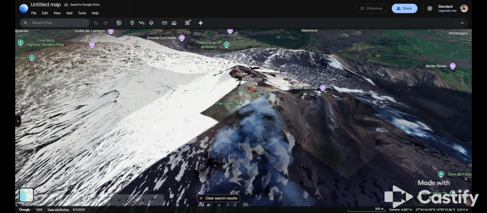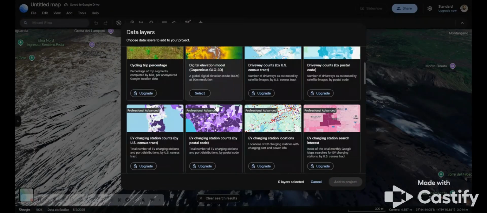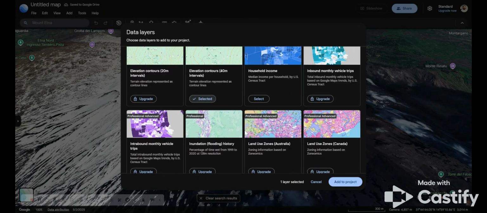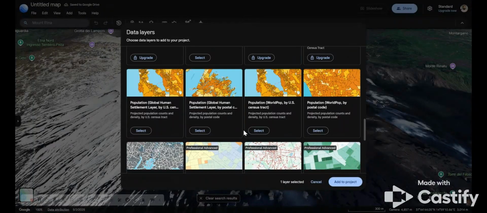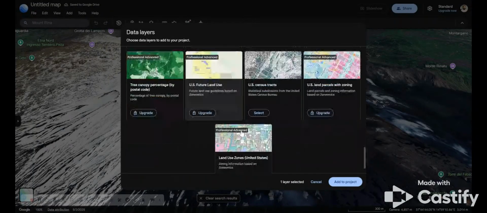Another helpful feature is turning on layers, like borders and labels or photos. So up here, you can add some different data layers. It gives you options to choose from. If you scroll down, I'm going to choose the different elevation contours. And then I'm going to choose one of the free ones.